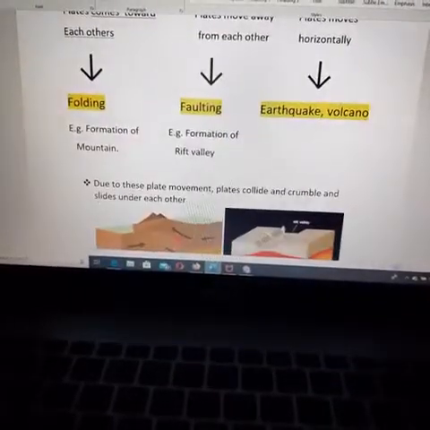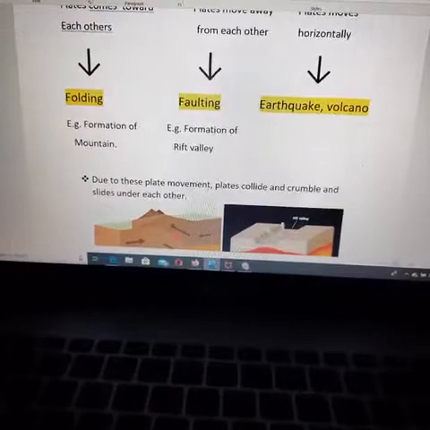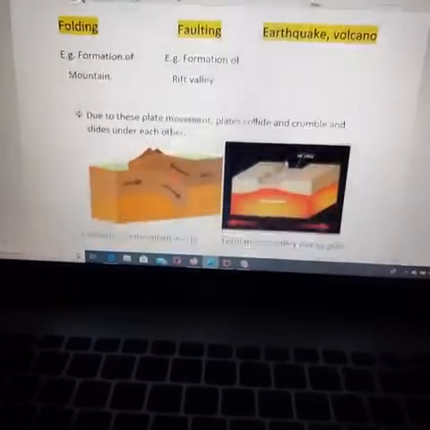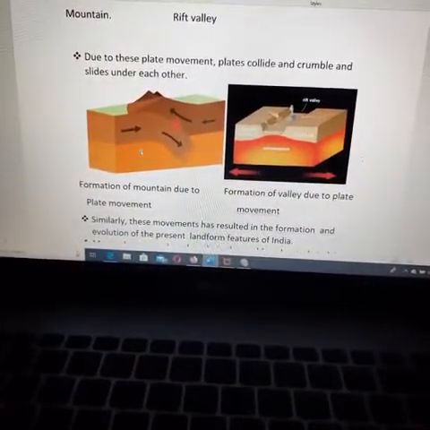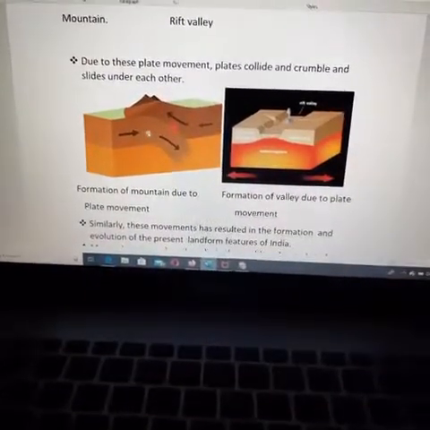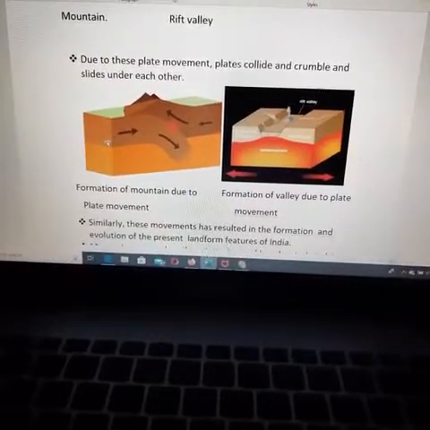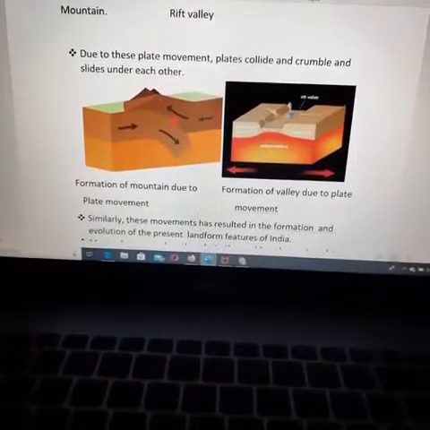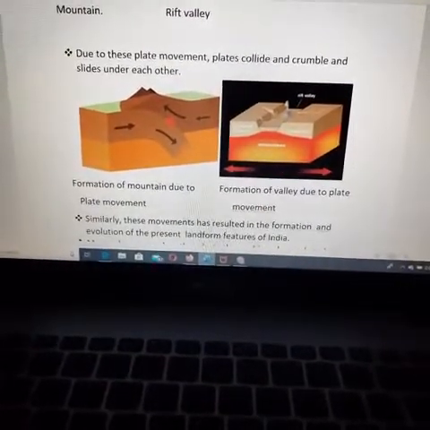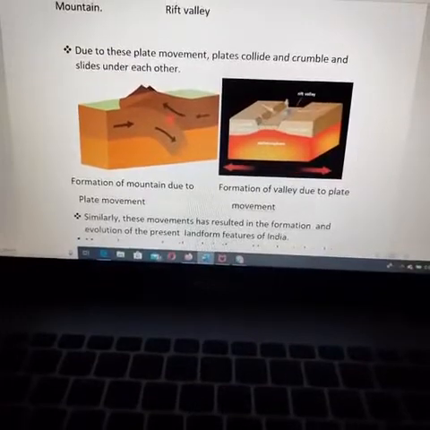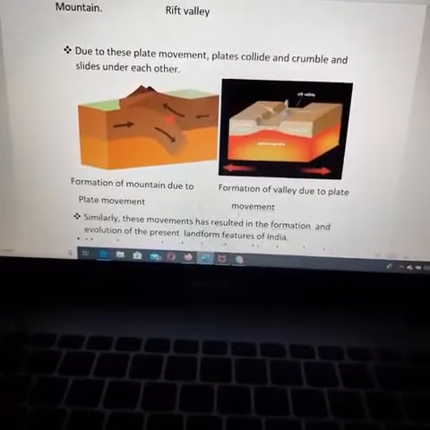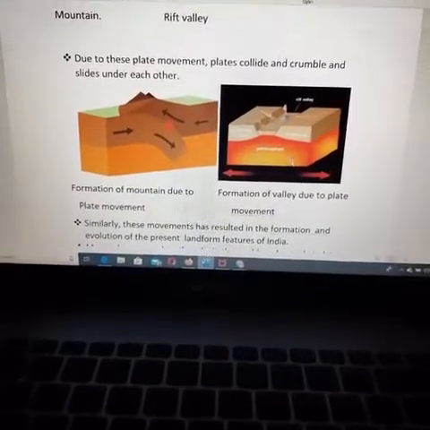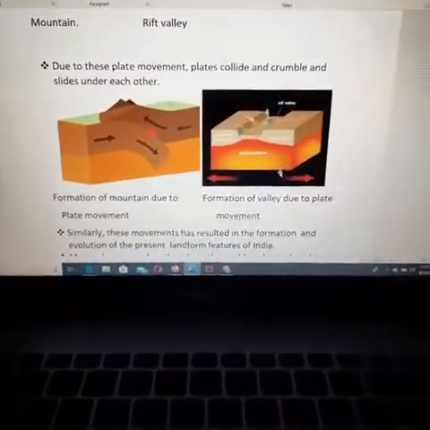Okay children, due to this plate movement, plates collide, crumble and slide under each other. As I showed here, these lands collide or crumble or slide under each other, and this is called the formation of mountains due to plate movement, or the formation of valleys due to plate movement. So all this happens because of the tectonic plates. Okay.